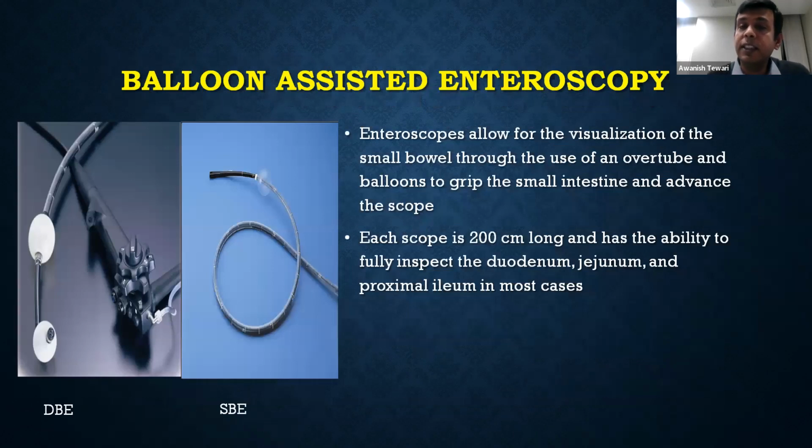Coming to balloon-assisted endoscopy, these endoscopes allow visualization of the small bowel through the use of an overtube and balloon to grip the small intestine and advance the scope. It is about 200 centimeters long and has the capacity to do a deep endoscopy up to the proximal ileum.